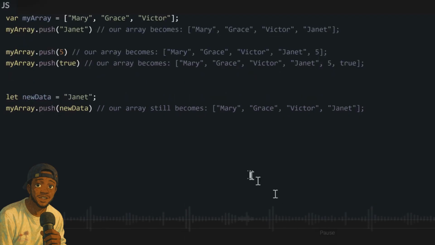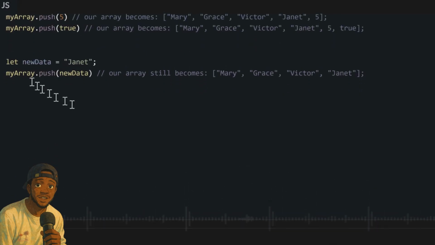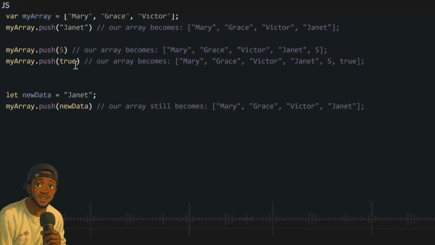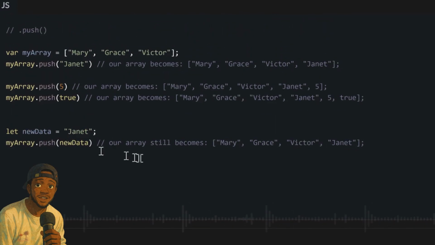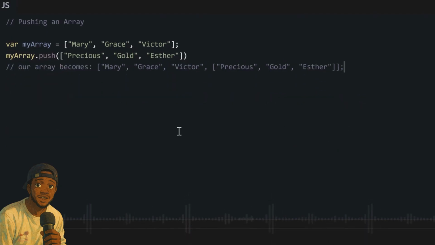And if you want to add a boolean, true or false, it will be all lowercase: true, or if not, false. You can also save the new data you want to add inside a variable first. So then when you write the .push, you could just write the name of your variable instead of the data you want to add, because automatically the data becomes the variable and the variable becomes the data. And we can do the same way to add an array inside our old